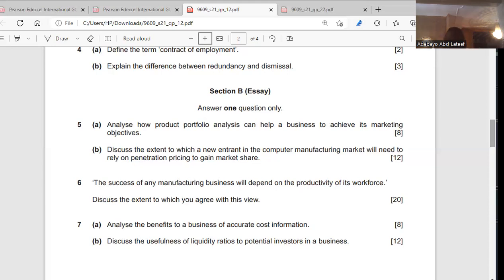So the point here is understanding the kind of products you have in your collection, and linking it to the objectives of marketing, which are increasing sales volume, market share, and customer satisfaction. So each product must come in line with all these things we talked about: sales volume, market share, customer satisfaction. So if customers are not satisfied with product A, what can you do about it? That is the marketing objective.